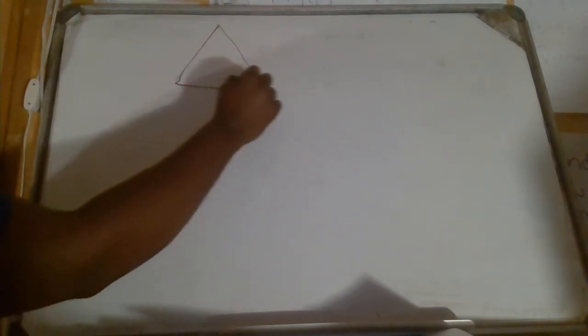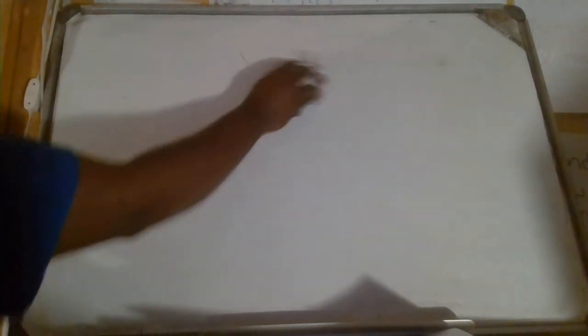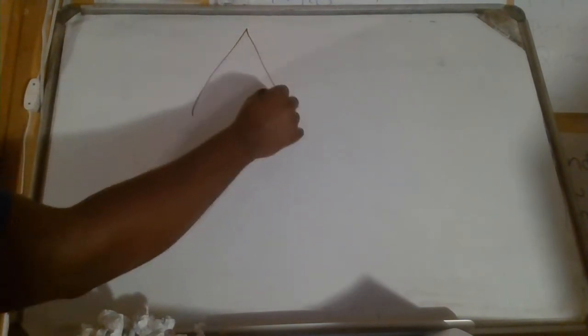Okay, let's see. Let's say you've got something like this. Okay, let's make it a little bit bigger. Let's say I've got something like this, right?